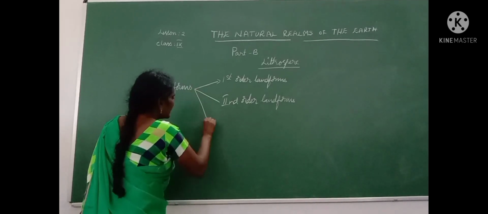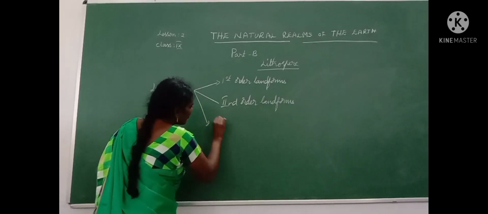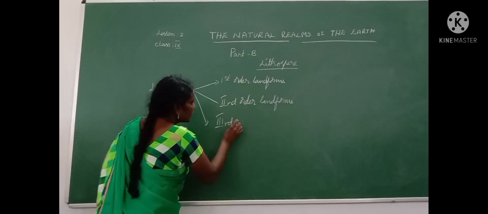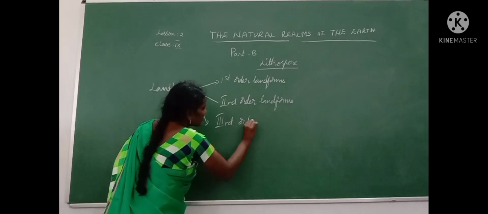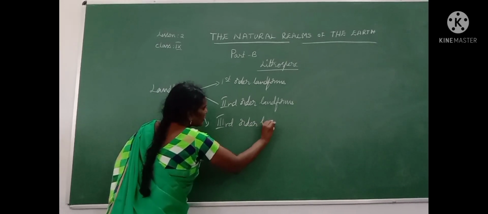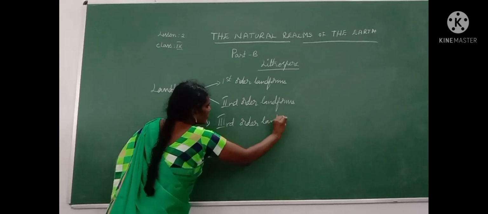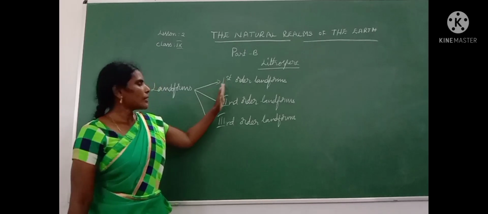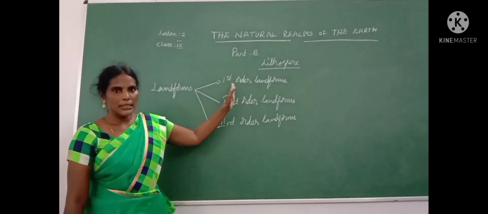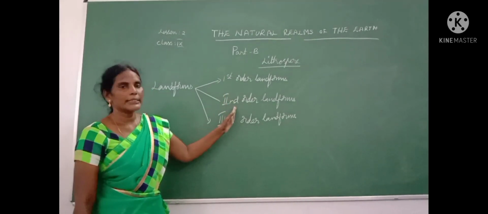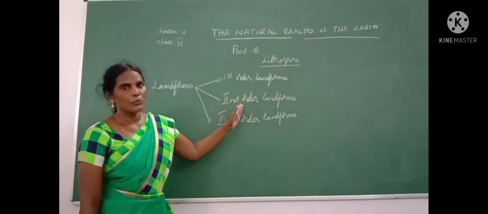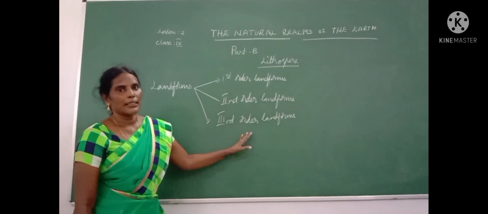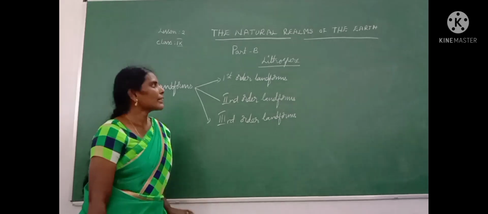Then the third one is third order landform. So there are 3 types of landforms. The first one is first order landforms, second one is second order landforms, then third order landforms.